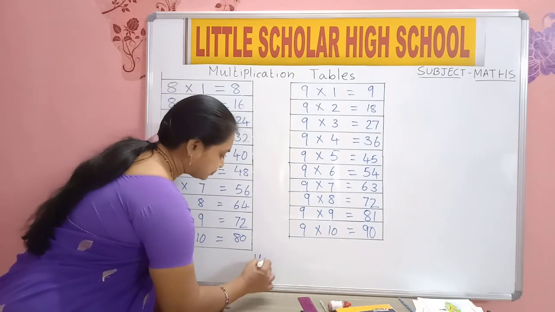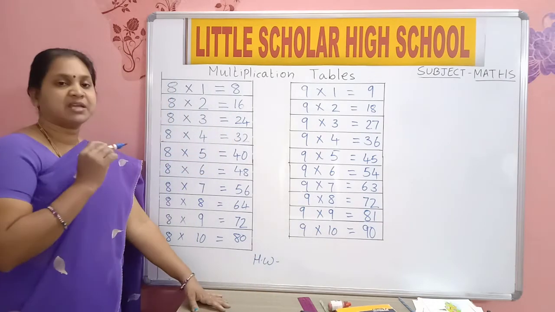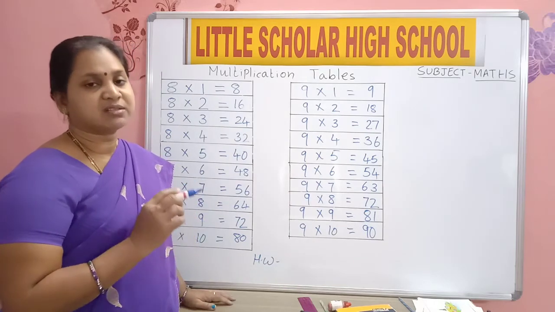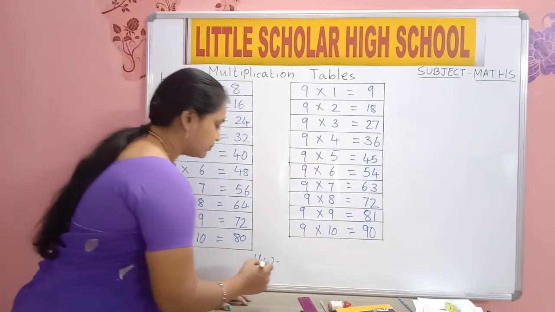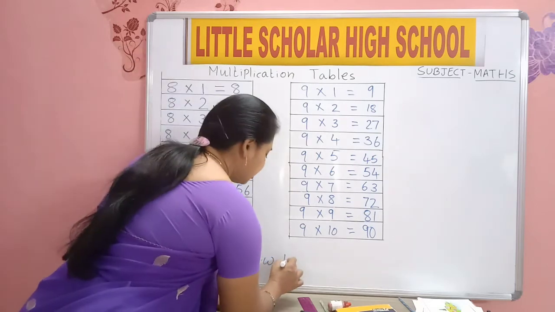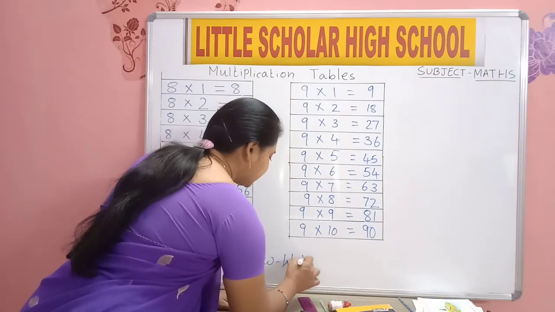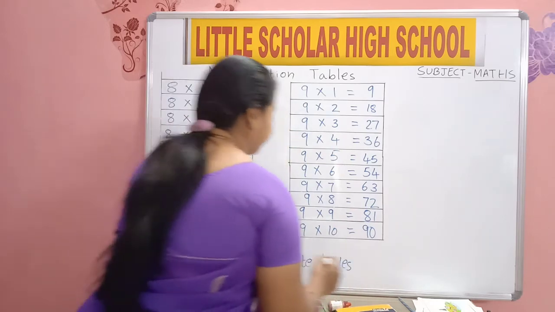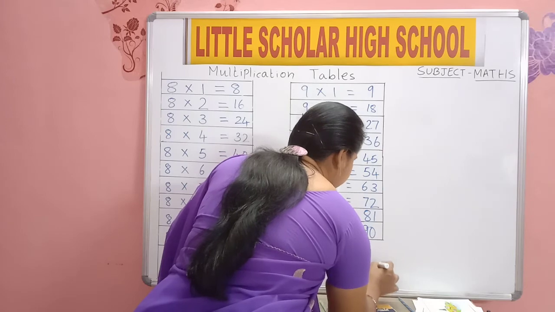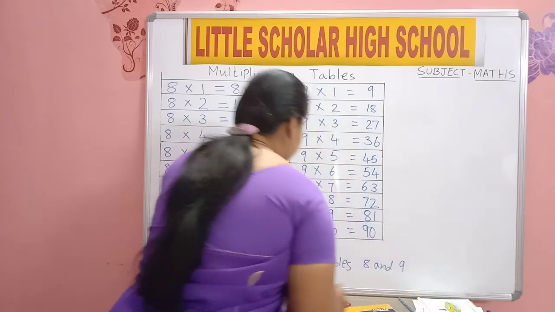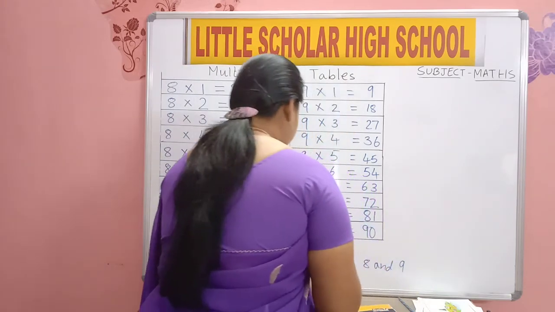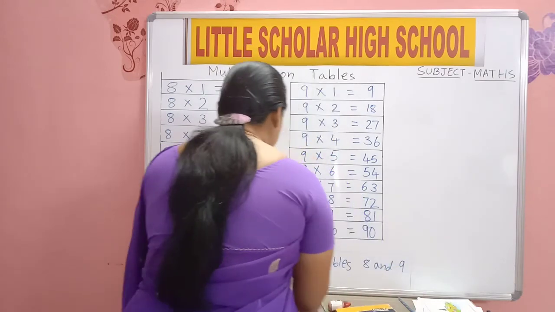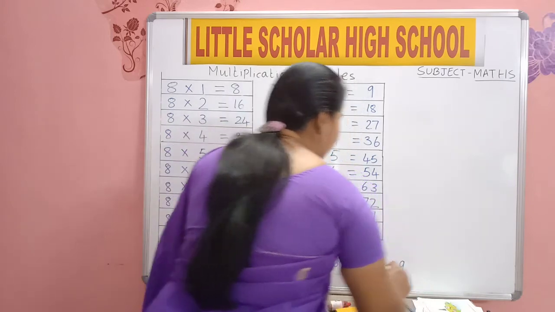Your homework: you will write tables 8 and 9. One you will finish now writing in your classwork. The same you will write for your homework also. Write tables 8 and 9. Okay, and learn. You will write and also you will learn.